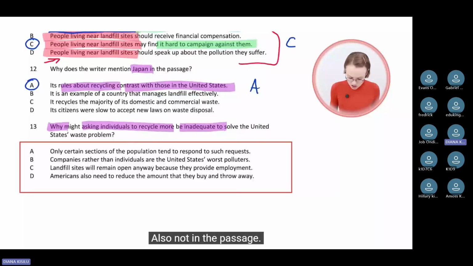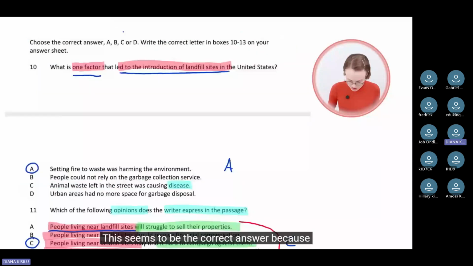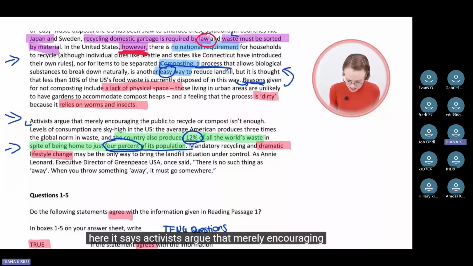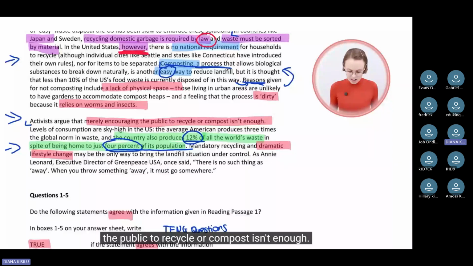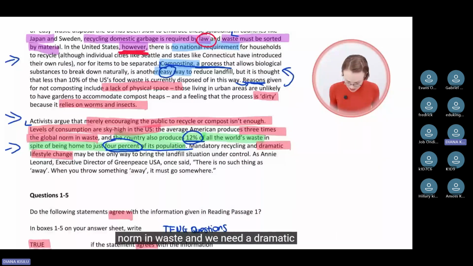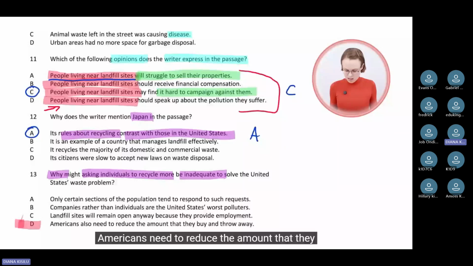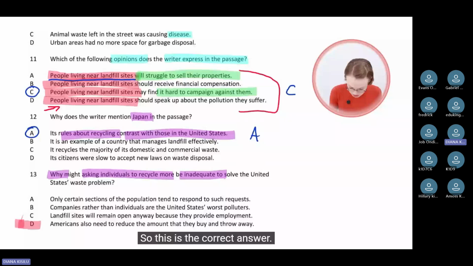Americans also need to reduce the amount that they buy and throw away. This seems to be the correct answer because here it says, activists argue that merely encouraging the public to recycle or compost isn't enough. Levels of consumption are sky high in the US. The average American produces 3 times the global norm in waste. And we need a dramatic lifestyle change. So this is what our answer choice says, right? Americans need to reduce the amount that they buy and throw away. They need to reduce consumption. So this is the correct answer. So you write down D on your answer sheet.